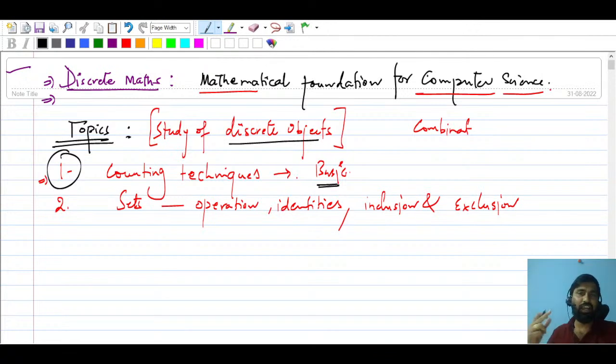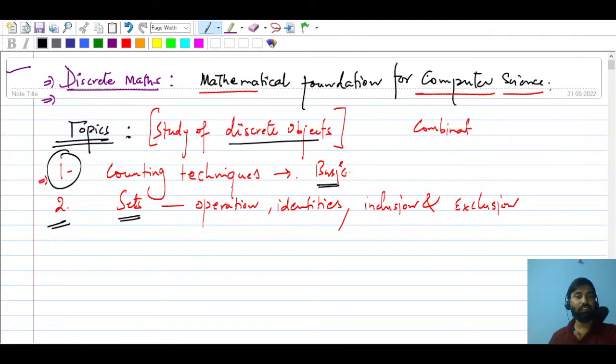We have already studied these in permutations and combinations in class 11th, while preparing for some quantitative examination. Then we will talk about sets. You have been studying sets since ninth, so you have to recall all those basic things.